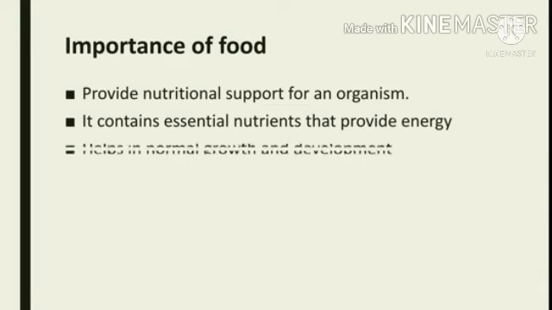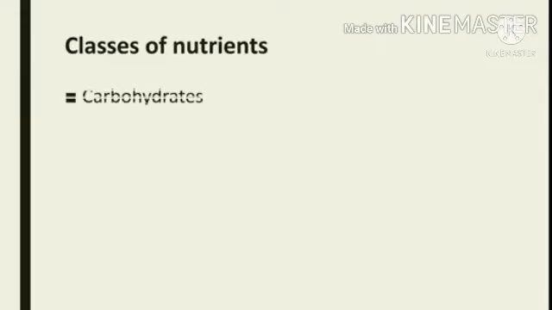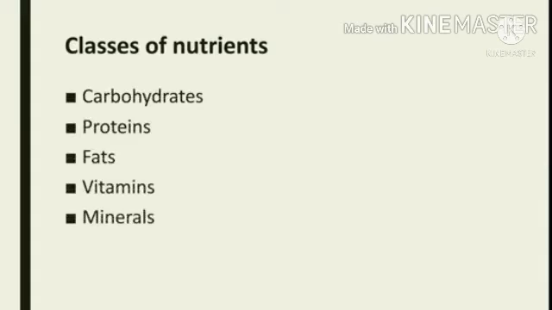It also contains essential nutrients that provide energy for performing various activities. Food helps in normal growth and development. And it is also important to repair worn out tissues and to protect the body from diseases. The food is basically divided into 5 classes: carbohydrates, proteins, fats, vitamins and minerals.